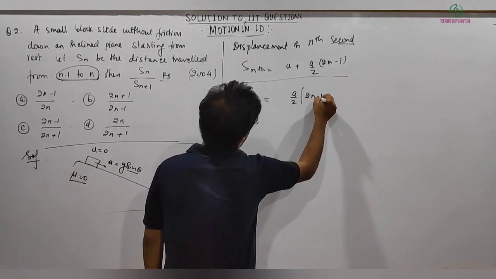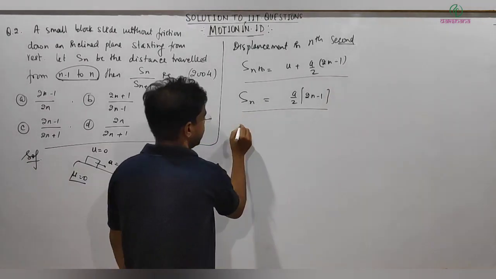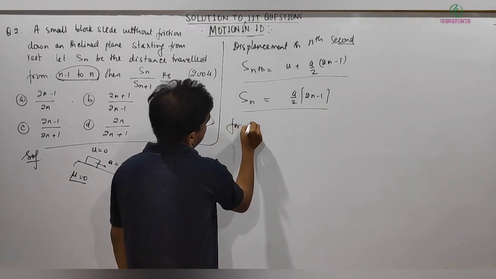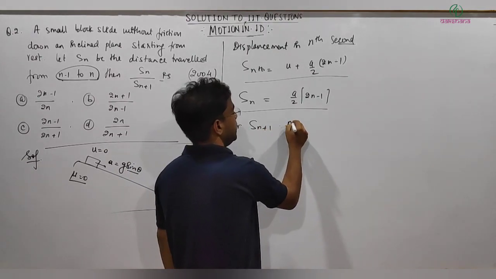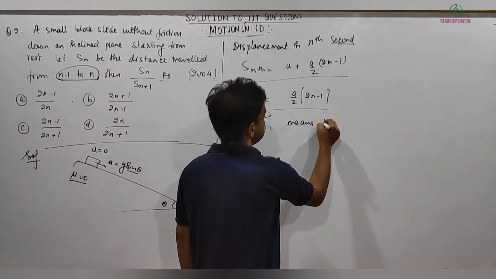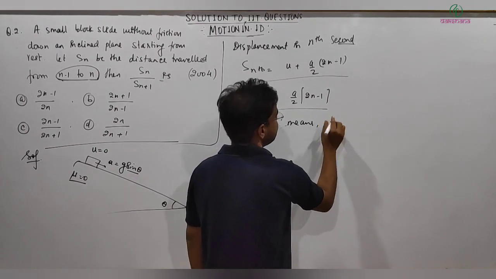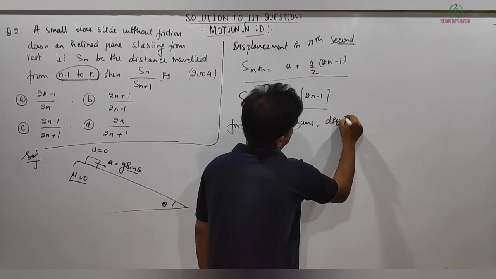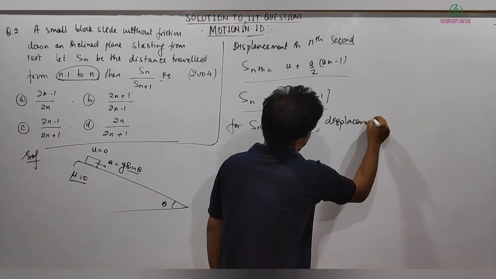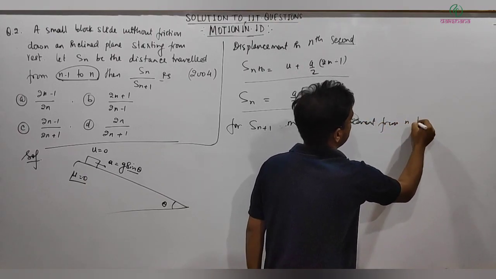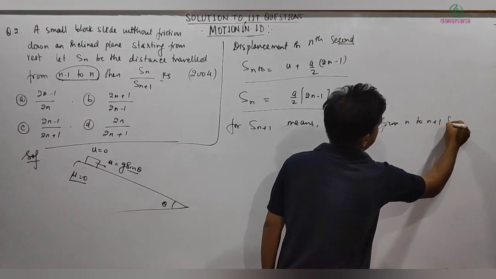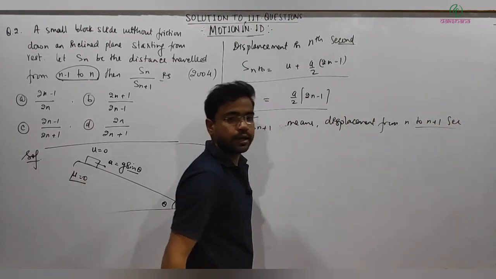And then for Sn plus 1, it means displacement from n to n plus 1 second, right?